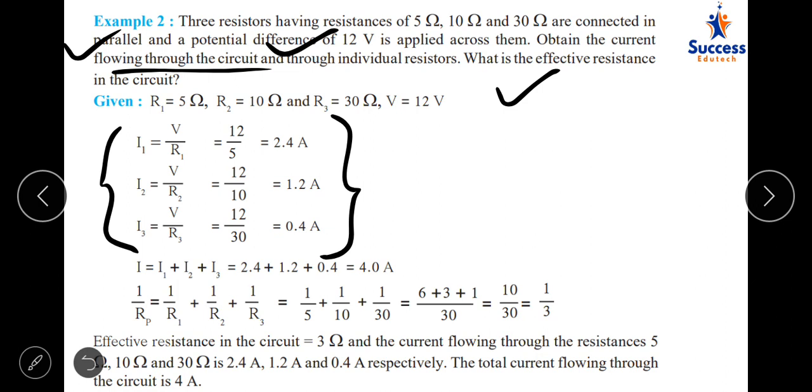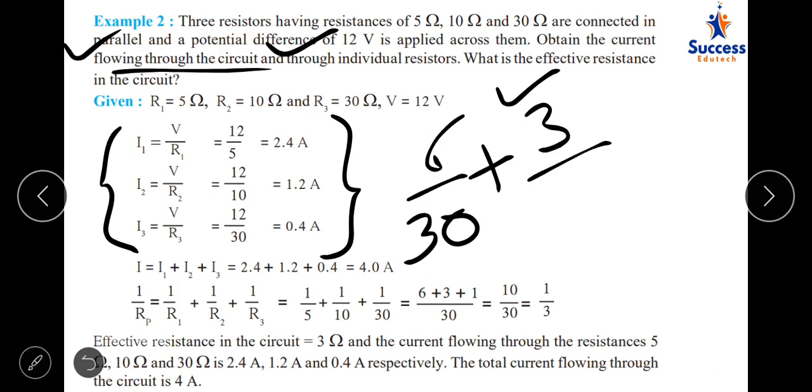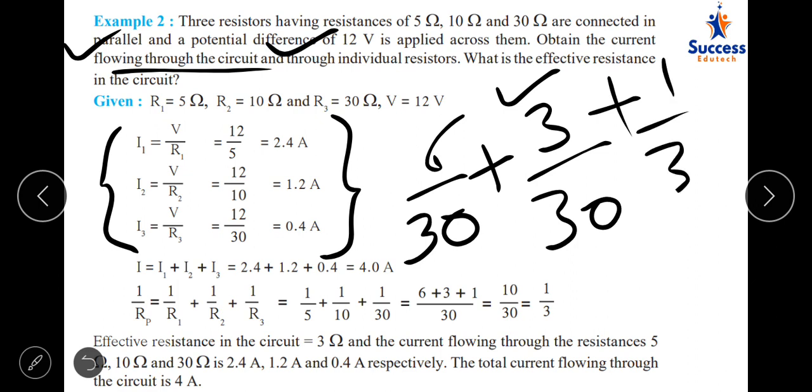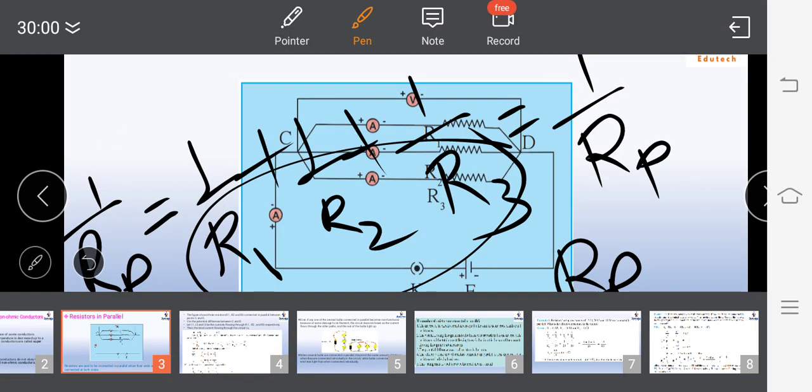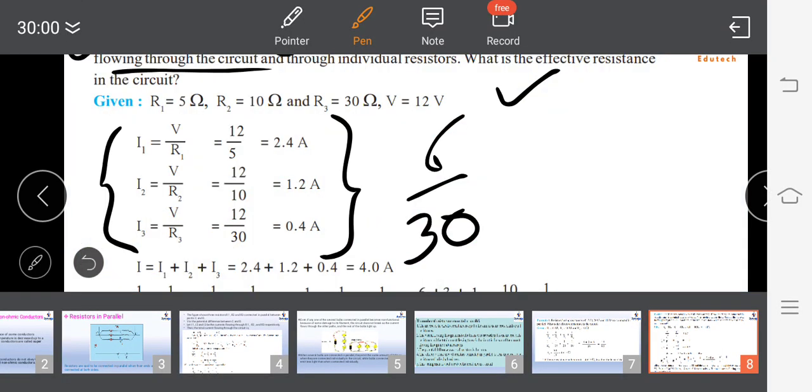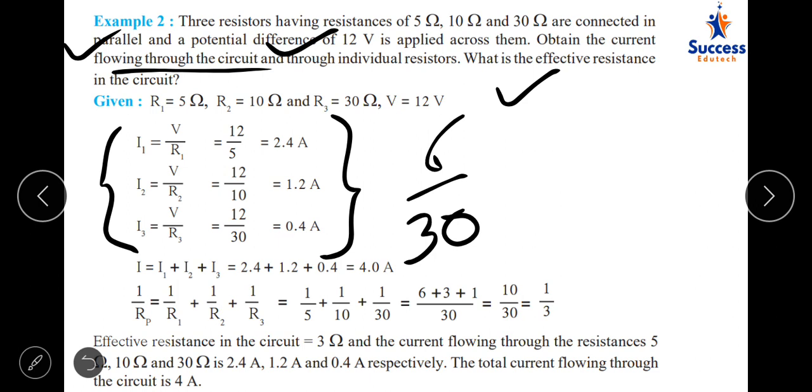Like 5 6s are 30, so numerator will be 1 into 6, denominator will be 5 into 6, plus. Here to make it 30, 1 into 3, 10 into 3, 30, plus. Here already it is 30. So now all the denominators are the same. Add the numerators: 6 plus 3 is 9, and 1 is 10. 10 by 30 is 1 by 3. This is 1 by Rp. Rp will be the reciprocal of 1 by 3. So that comes out to be 3.